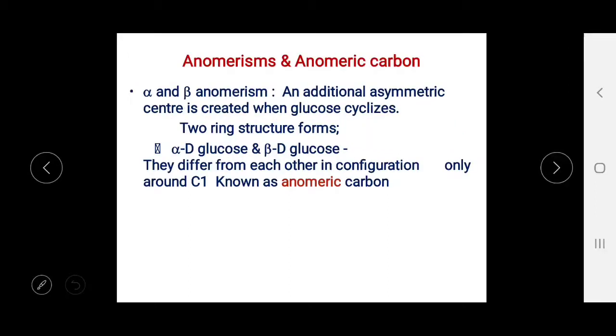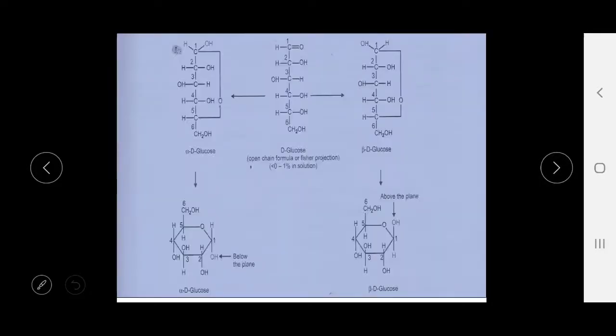Now anomerism. Here, in alpha and beta anomerism, an additional asymmetric center is created when glucose is cyclized and a ring structure forms. One is alpha-D-glucose and the second one is beta-D-glucose, and they differ from each other in configuration only around C1, which is known as the anomeric carbon.